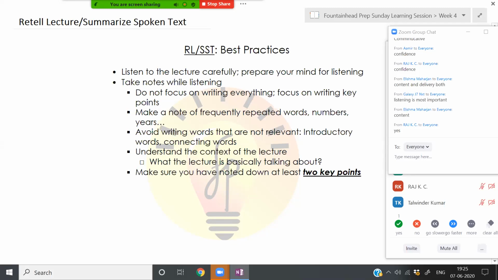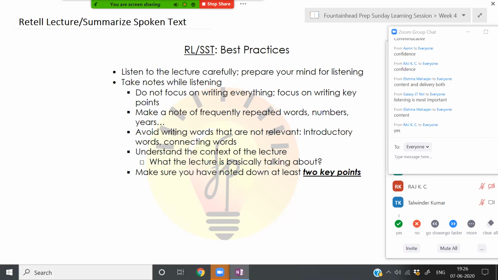Make sure that you have noted down at least 2 key points. If you have noted down at least 2 key points, you will be able to comfortably talk about it for at least 25 to 30 seconds, and that's more than enough in Retell Lecture. And if you have noted down 2 key points, you will be able to write 50 to 70 words quite comfortably within SST.